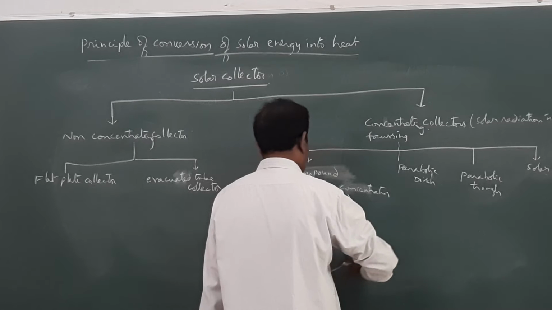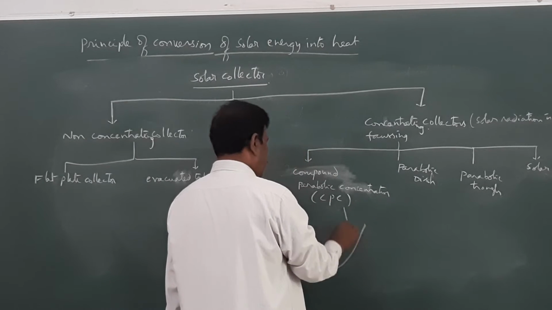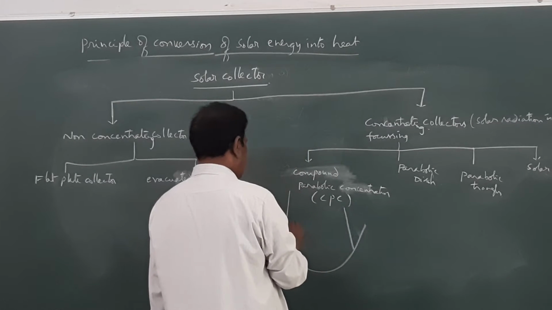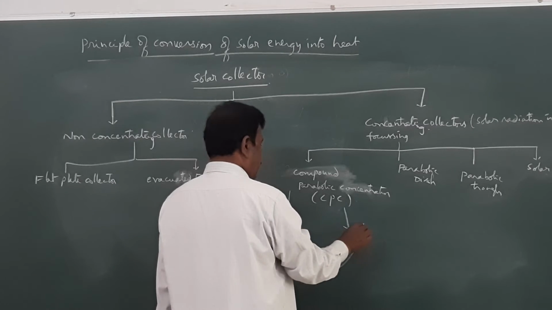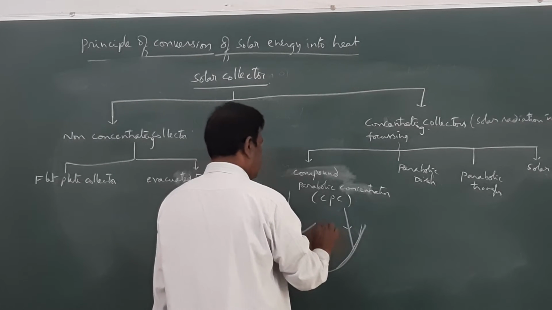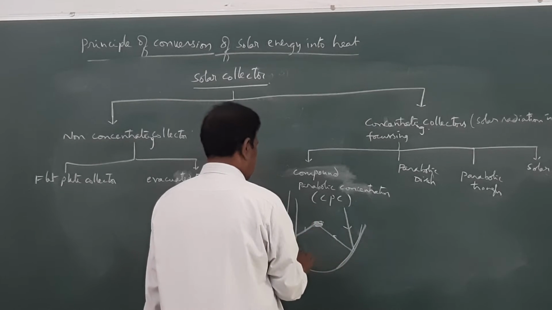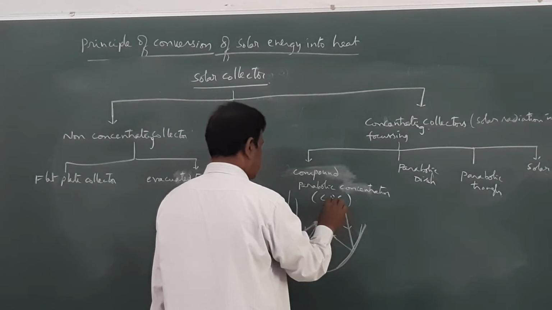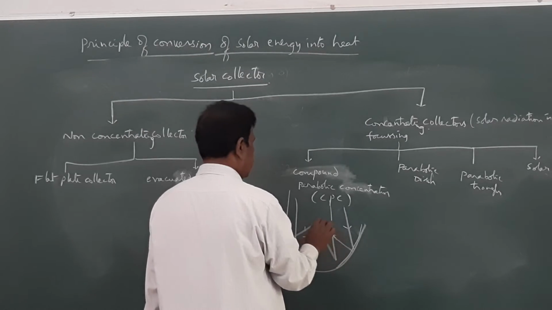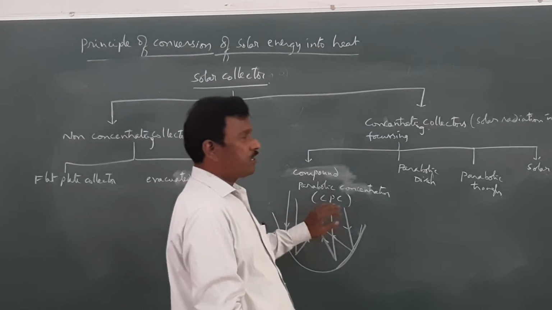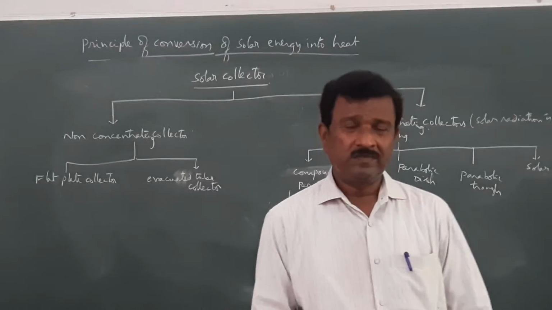In the case of compound parabolic concentrator, which is in the form of a parabolic plate, when solar radiation is incident on the plate it is focused into a fine beam. There, enormous amount of heat is produced.